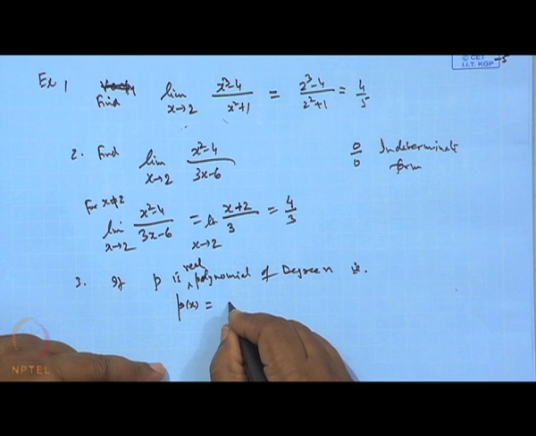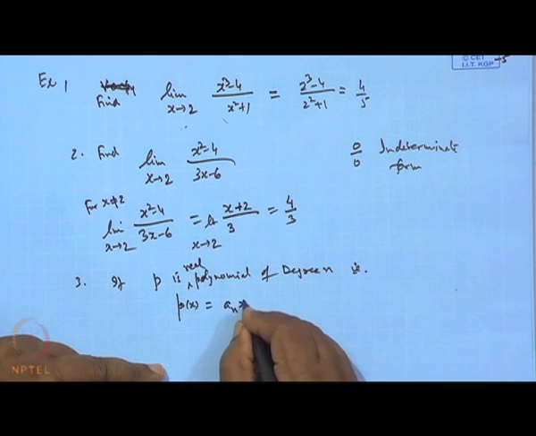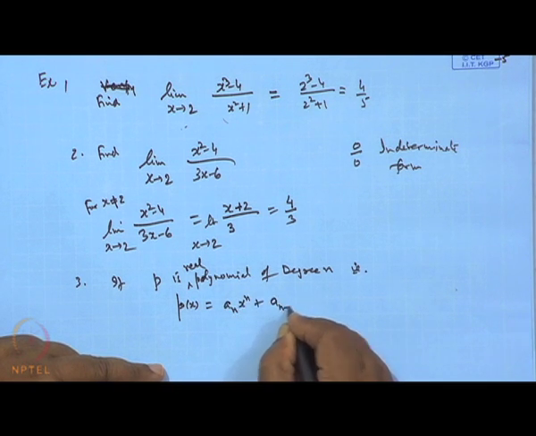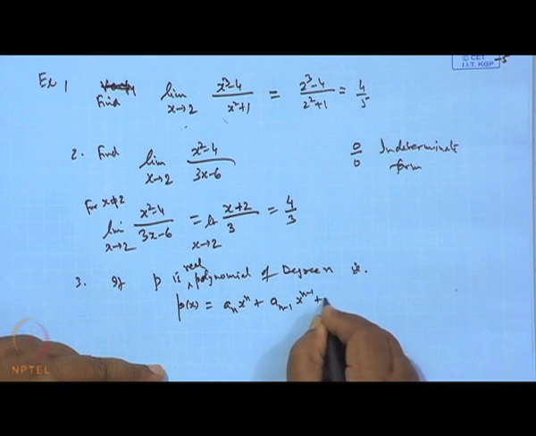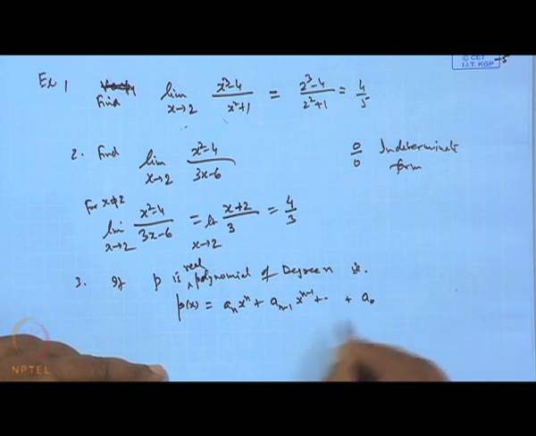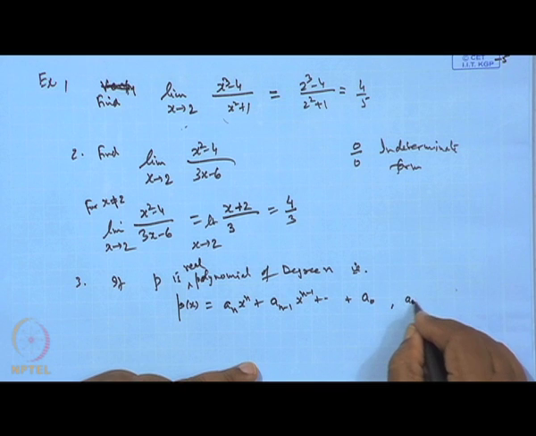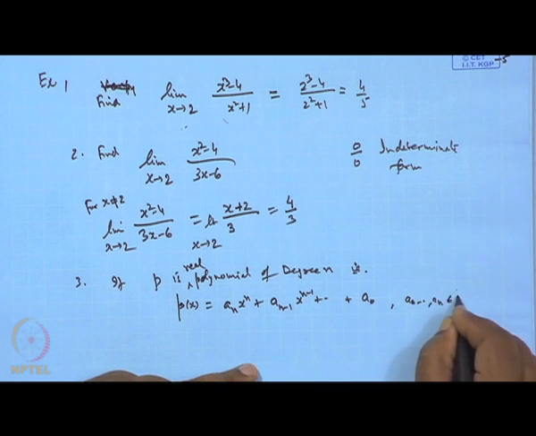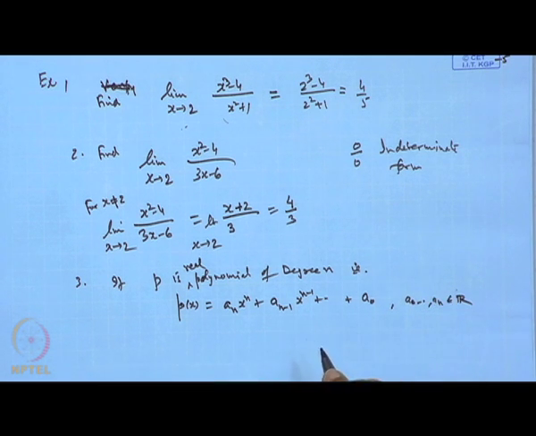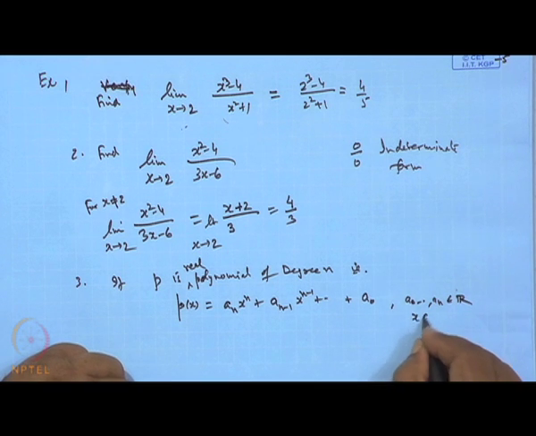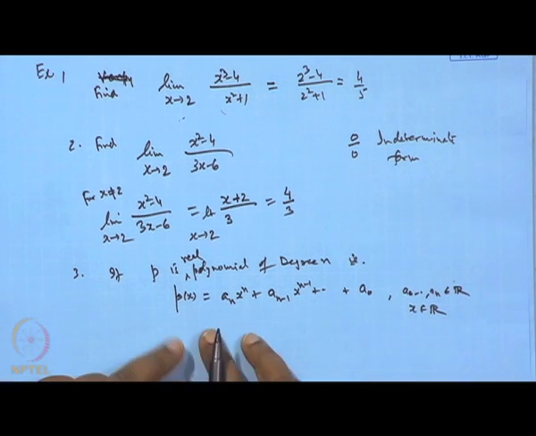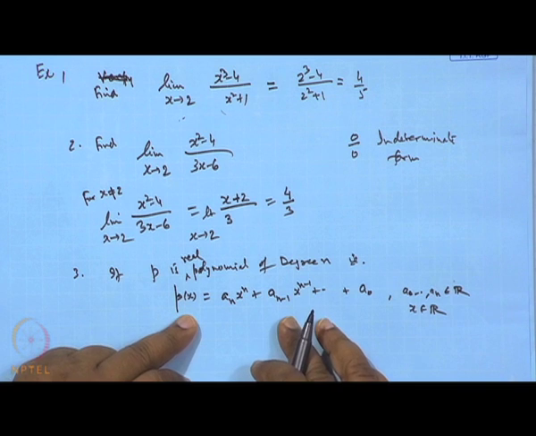So, it is of the form a_n x to the power n plus a_(n minus 1) x to the power n minus 1 plus ... plus a_0, where a_1, a_2, ..., a_n are all real numbers. Okay. x belongs to R. So, p(x) is a polynomial of degree n.